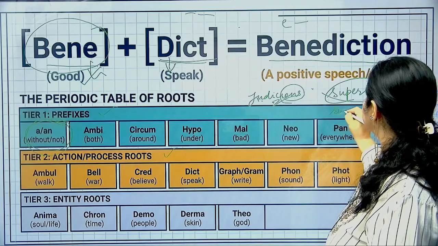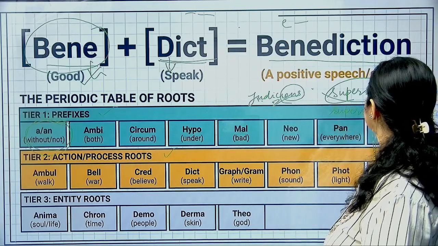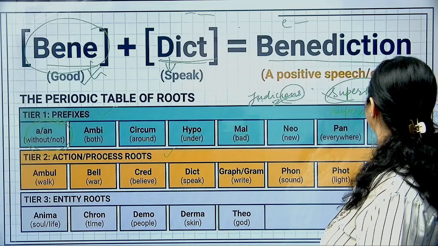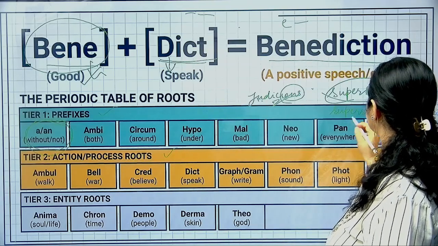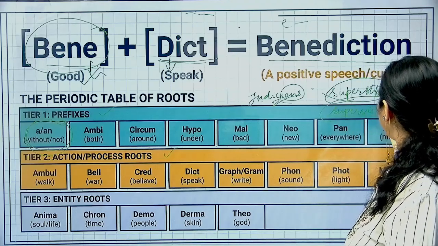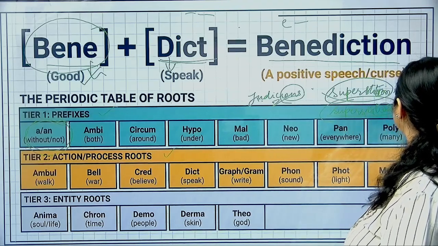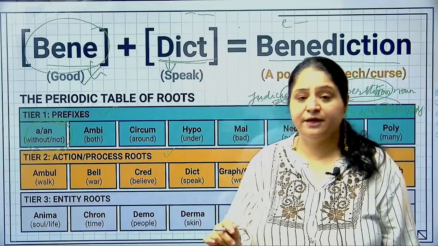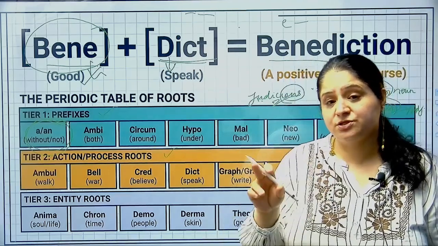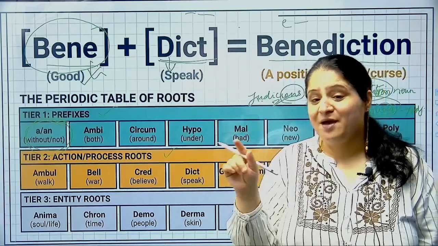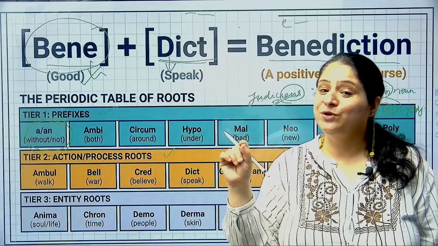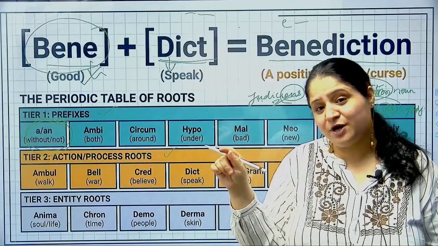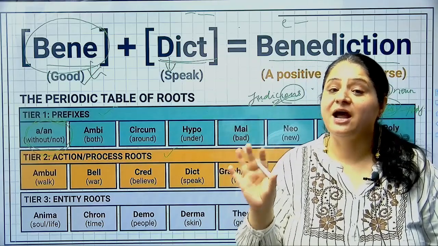But when you say superstitious, you have added IOUS at the end, so it becomes an adjective. That is what you have to keep in mind. If I say superstition, it is a noun. But when I add the suffix IOUS at the end, it has become an adjective now.